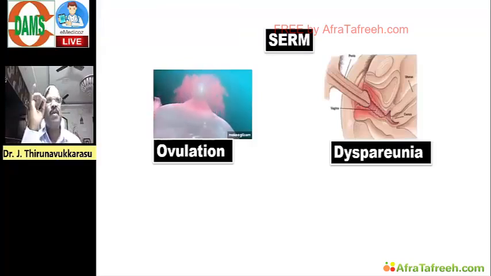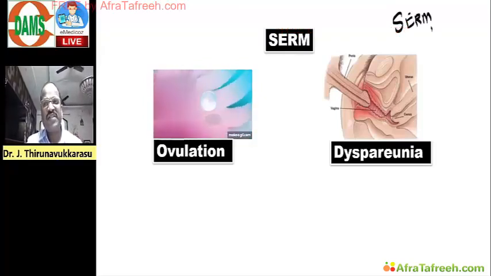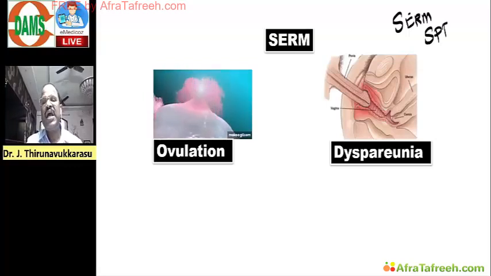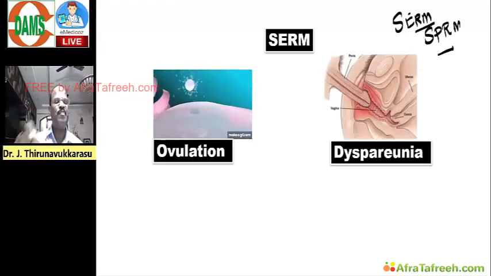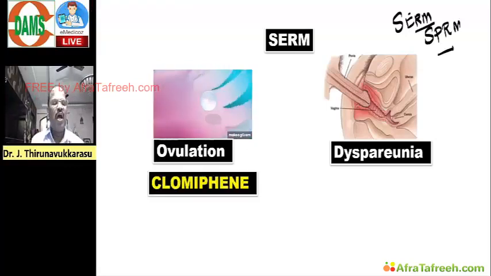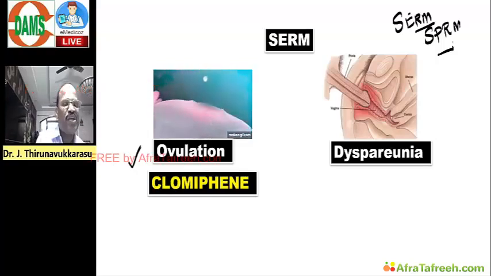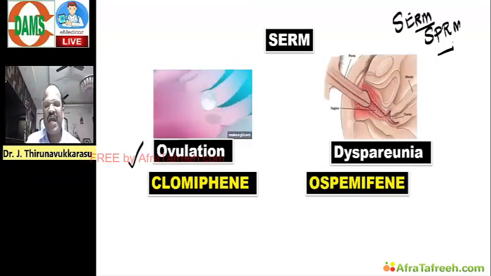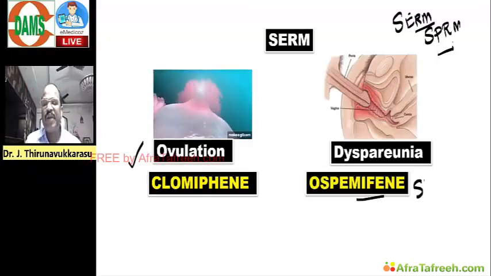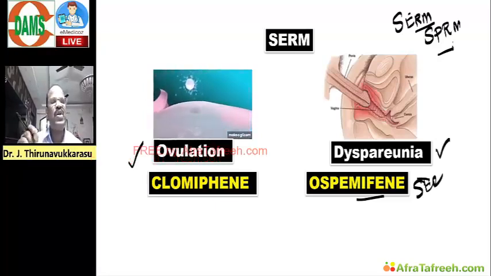And then please revise selective estrogen receptor modulator topic, and also revise selective progesterone receptor modulator, not only for pharmacology, even for gynecology aspect, very important. We have one called clomiphene, useful for promoting ovulation. And we have one more very important drug called ospemifene. Ospemifene is a SERM, useful for treatment of dyspareunia, for treating painful coitus.